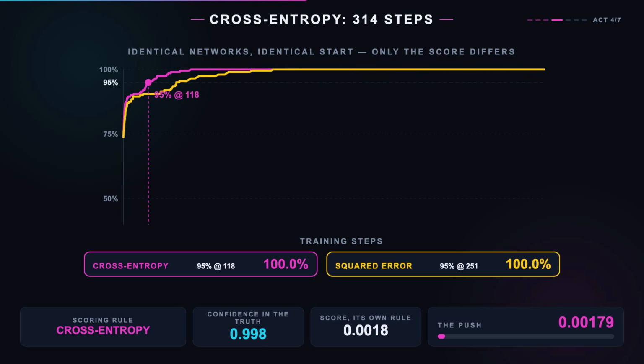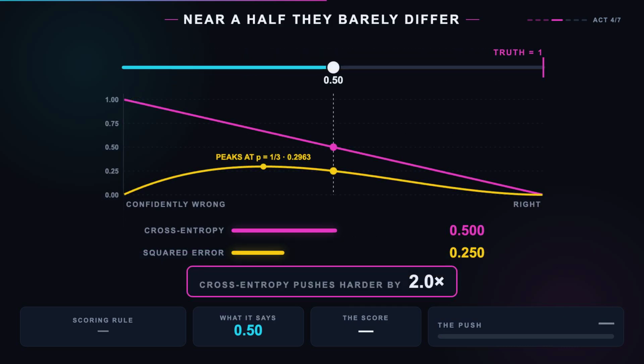Cross-entropy reaches 95% at step 118, 99 at 225, every single dot by step 314. Squared error gets there too. 95 at 251, 99 at 496, every dot at 703. So squared error is not broken here. It is just slow. 2.25 times as many steps from an identical start, which is a real result and a slightly underwhelming one, and there is a reason for that.